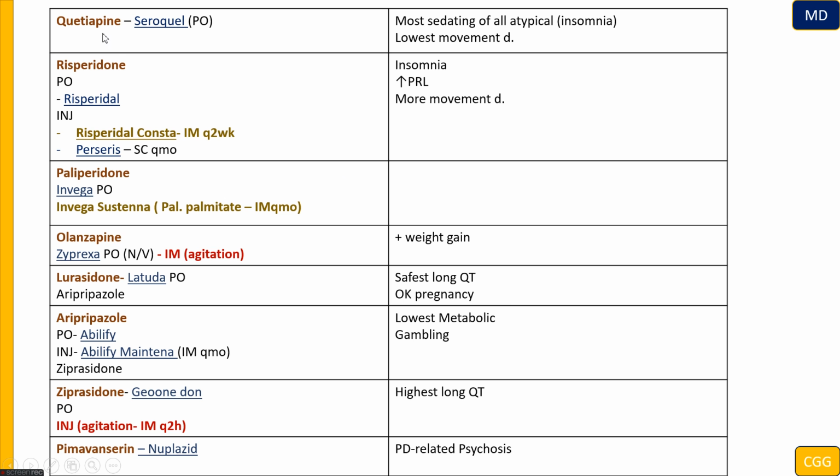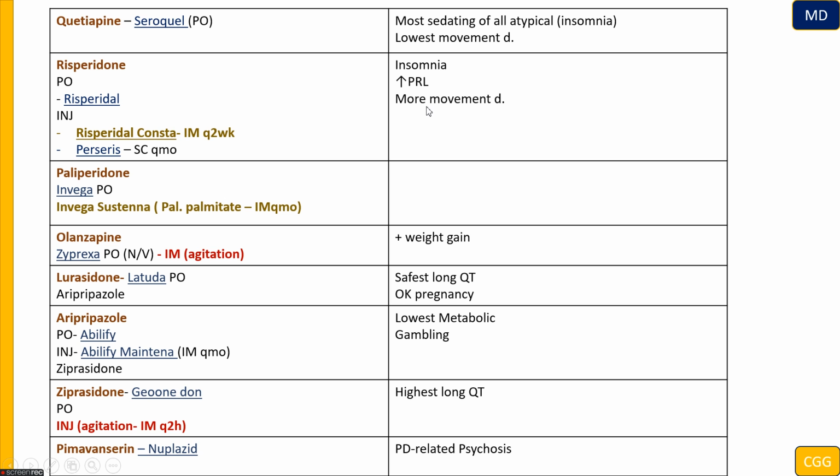And these are the different types of atypicals. We mention here specifically quetiapine, for example, is the most sedating when the patient has insomnia, and the lowest to cause movement disorder. For example, we first use an atypical, for example aripiprazole, in a patient, and it causes an extrapyramidal symptom. So the next one could be quetiapine, because this is the safest for causing movement disorders. Risperidone, keep in mind, is causing sedation, so in an insomnia patient it is a good option, and it increases prolactin levels as well.